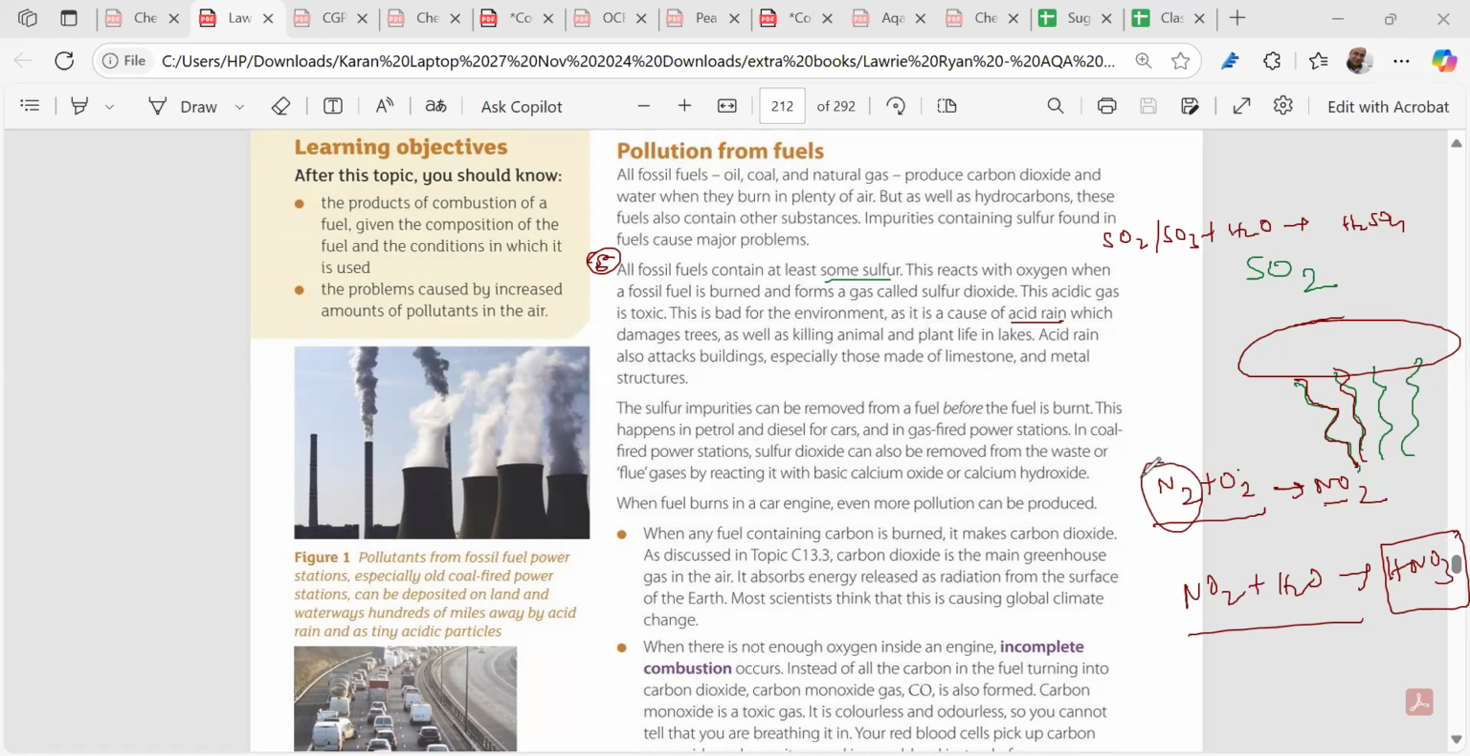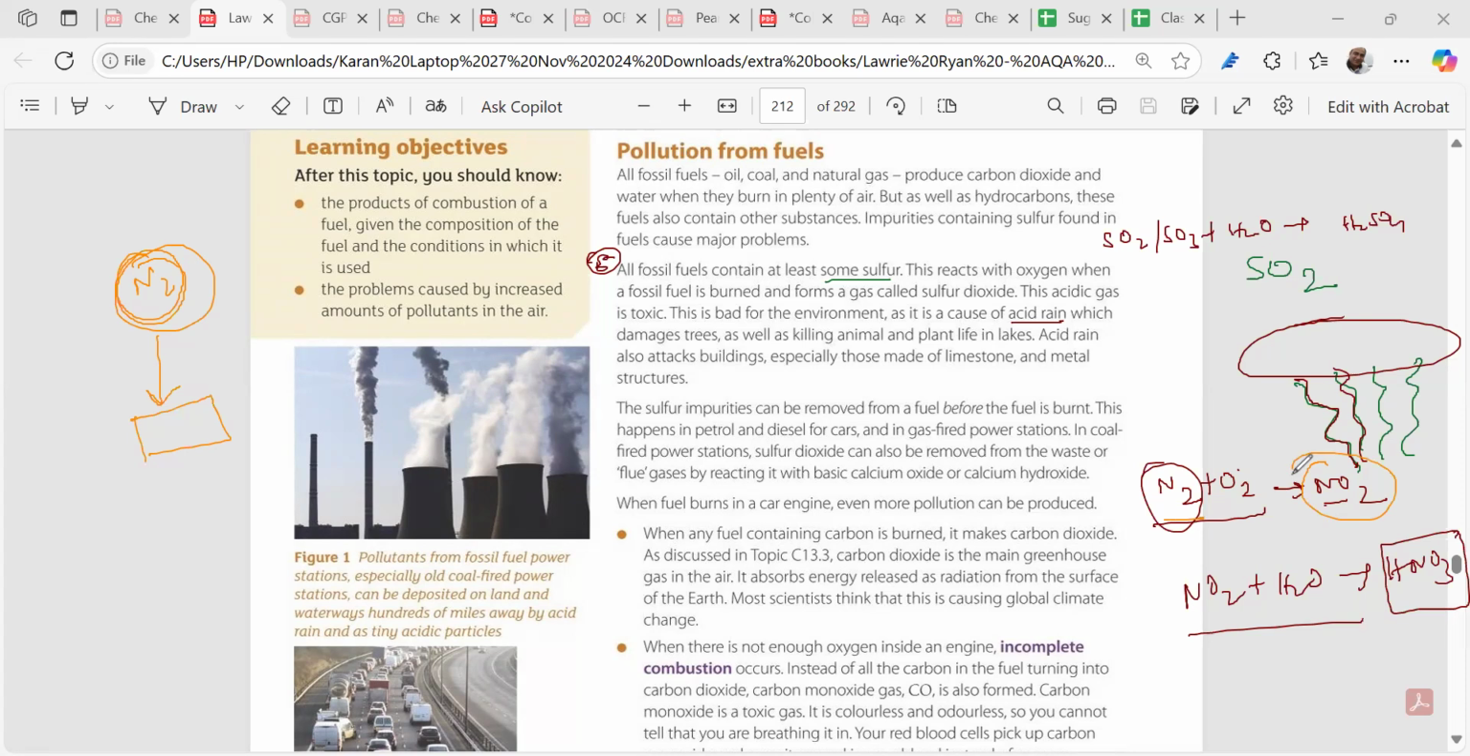Nitrogen is combined in the hot car engines. Nitrogen is a very unreactive gas, guys. I forgot to tell you that in the early atmosphere, huge amounts of nitrogen were there, and the nitrogen level is still the same because nitrogen is a very unreactive, inert gas. But in hot car engines, bus engines, and flight engines, it combines with oxygen to give nitrogen dioxide. Is it clear?